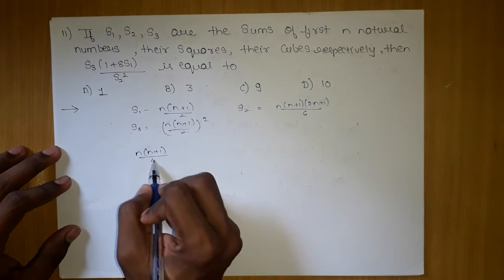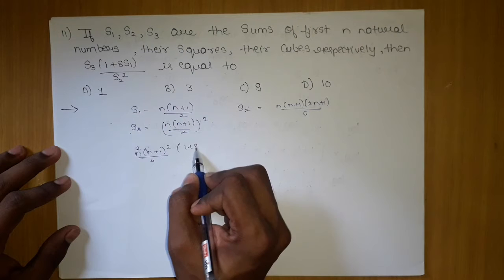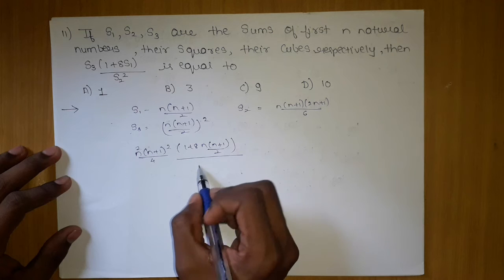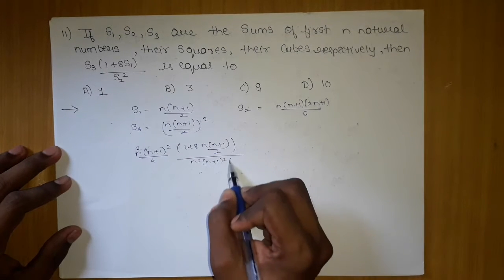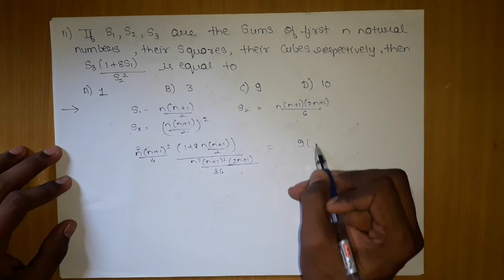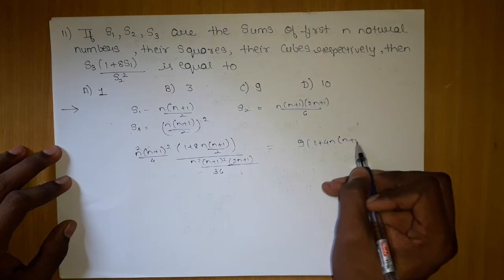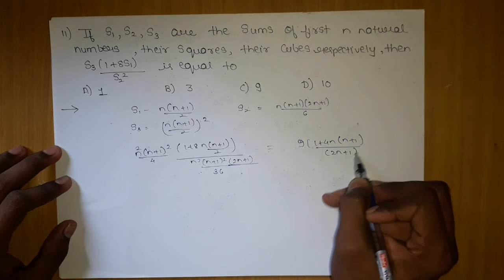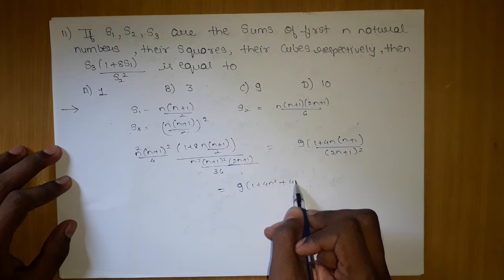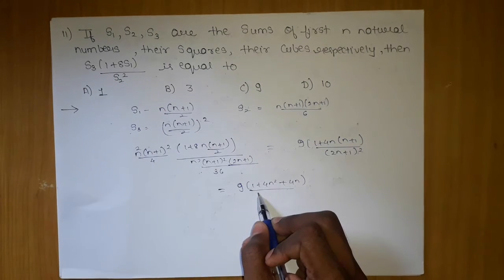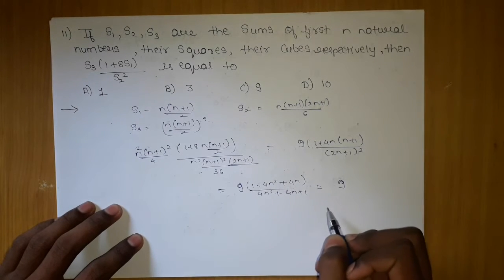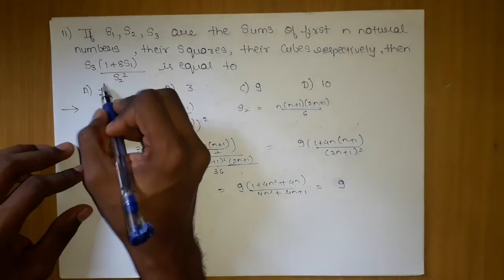S3 is n square (n plus 1) the whole square by 4, into 1 plus 8 into (n plus 1) by 2 into S2 square, which will be nothing but n square (n plus 1) the whole square into (2n plus 1) square by 36. What we are getting here is 9 into 1 plus 4n into (n plus 1) upon (2n plus 1) the whole square, right? So finally we get 1 plus 4n square plus 4n upon 4n square plus 4n plus 1. We are getting the same thing, so it will cancel out and give me 9. The sum equals 9, which is option C.